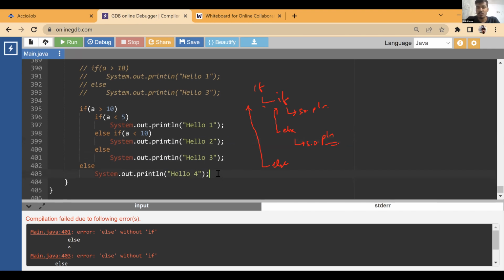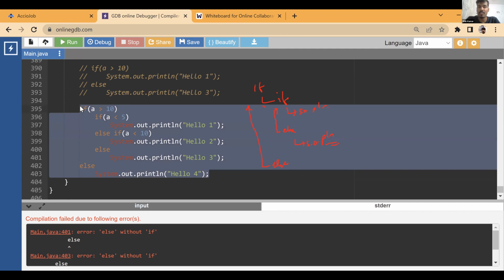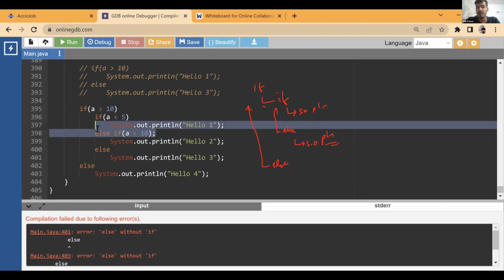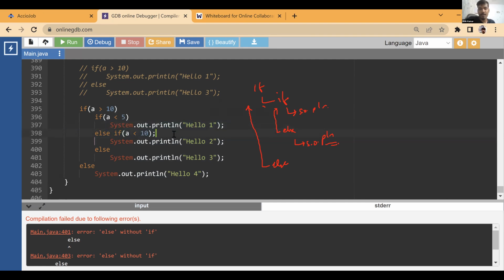Clear? Did you understand the problem of dangling else, what it is? This is one of the most common things asked in interviews, and interviewers even complicate this by writing semicolons or something in front of here. Now, what do you think will happen over here? If I just add a semicolon over here, what is going to happen?